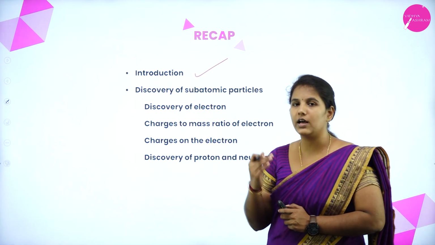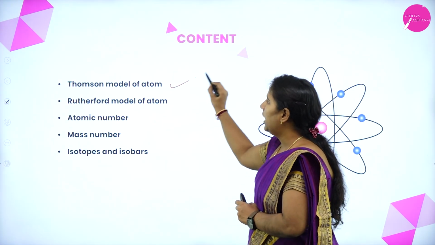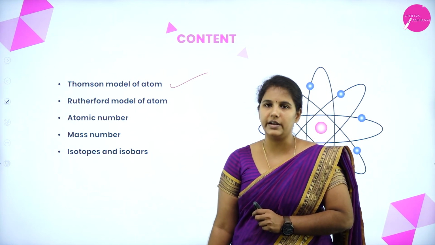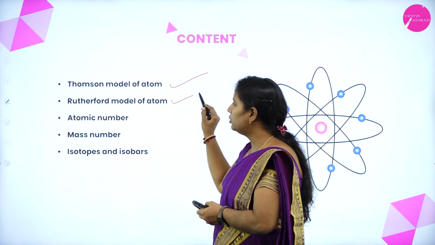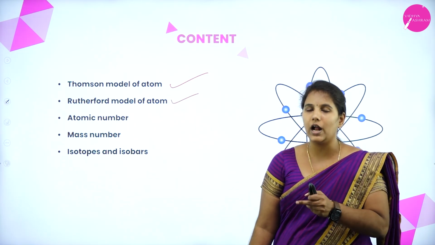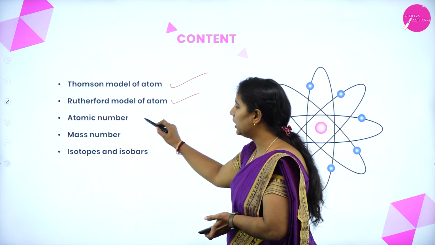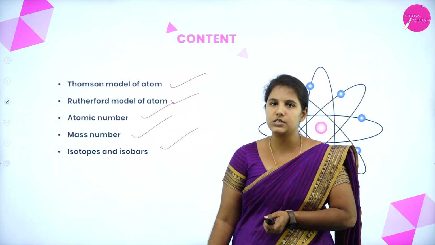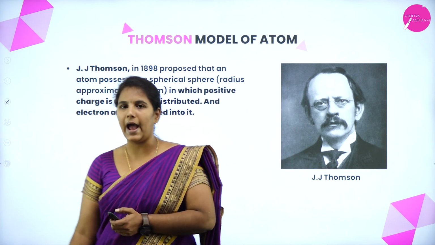Today, let us move on to the next topic of this unit, the atomic models proposed by different scientists. The first one is the Thomson model of an atom and the Rutherford model of an atom. These two come under the atomic models. In addition to this, we are also going to discuss atomic number, mass number, isotopes and isobars. So firstly, I'll go with the Thomson model of an atom.